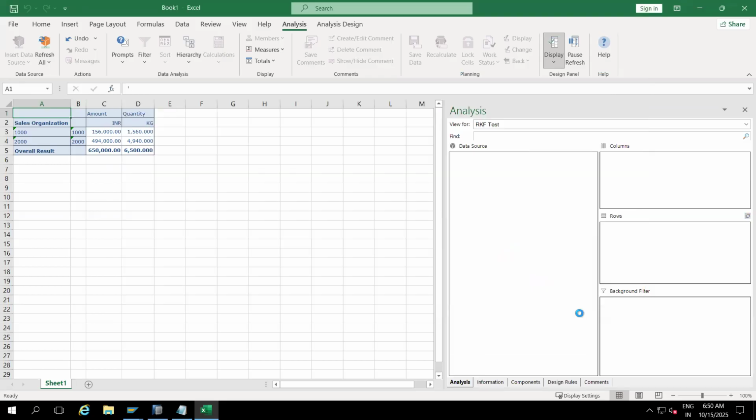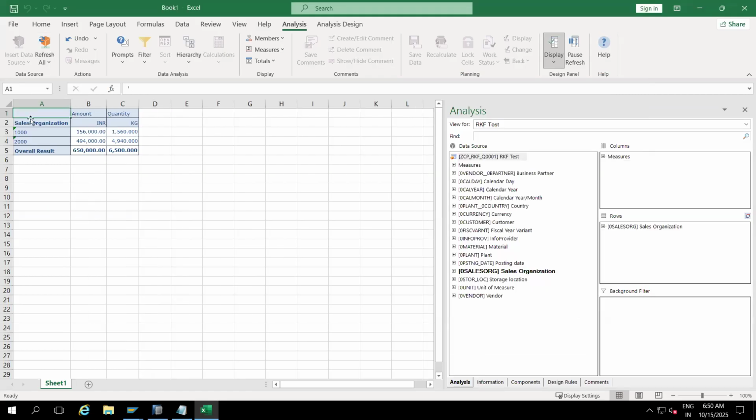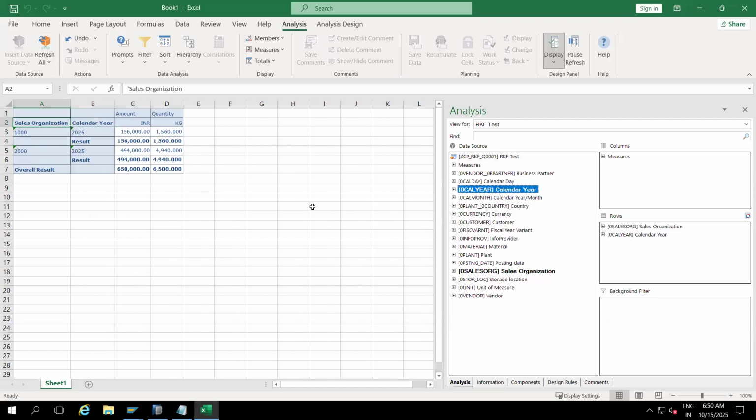Okay, so now I can see only this one. Sales allocation, and this is the total overall result. If I want to drill down year-wise, I can drill down and add it to rows. Are you getting me? I don't want to see a result for every record. I can see the overall result. I don't want to see every year's result.